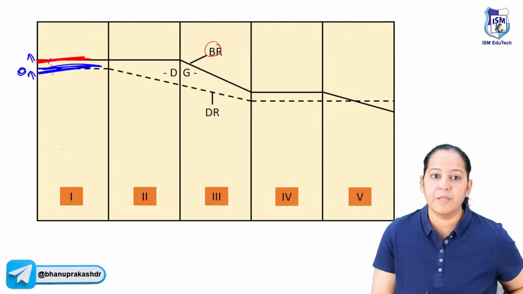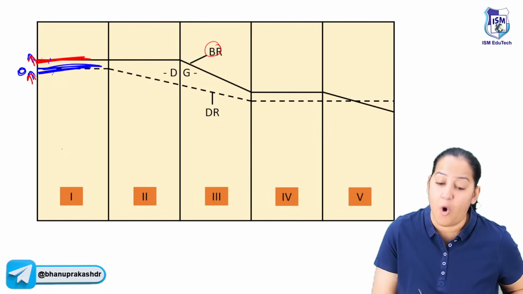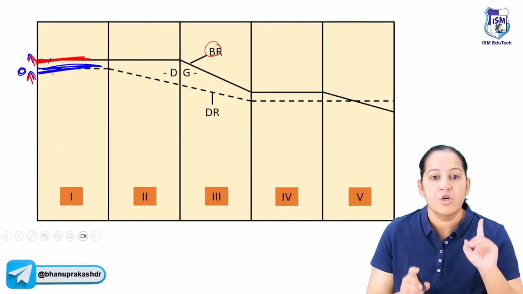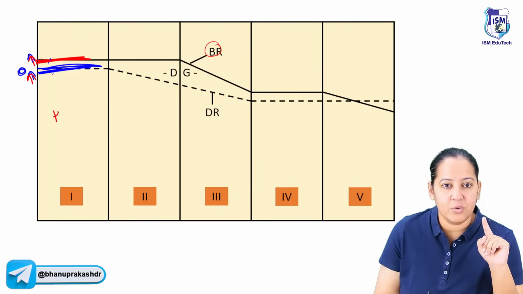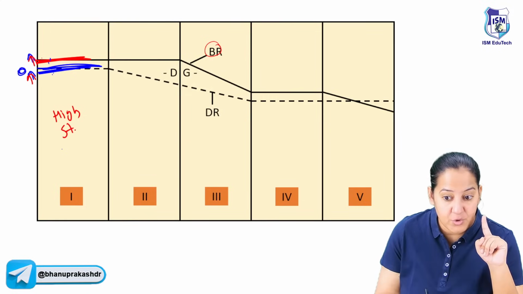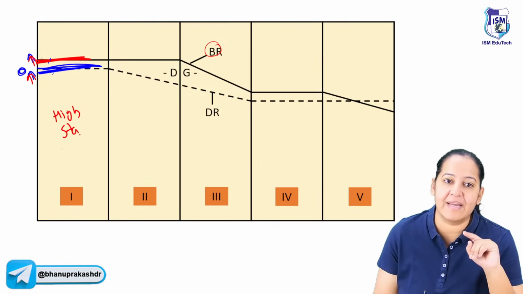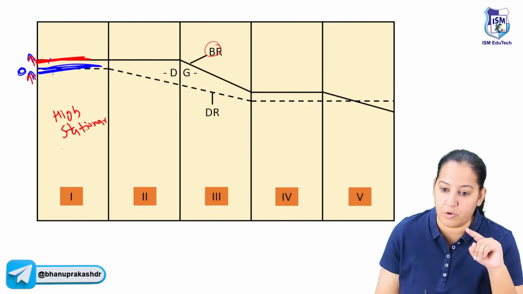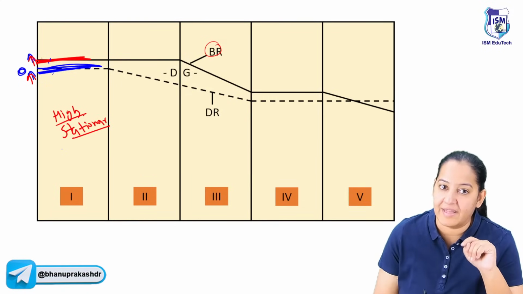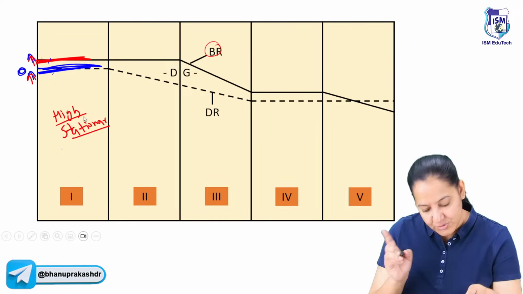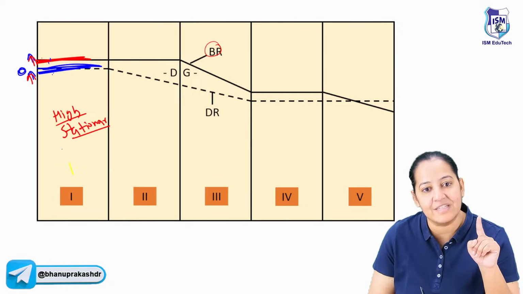Currently, the birth rate is very high and the death rate is very high, although they are equal and they are cancelling each other out. So the population is stable. This stage is known as high stationary. What is the stage known as? The word itself depicts its meaning. It's stationary. The population is not growing, but the birth rate and death rate are both high. That's why it is known as high stationary. Okay. So India was in this phase before 1920.